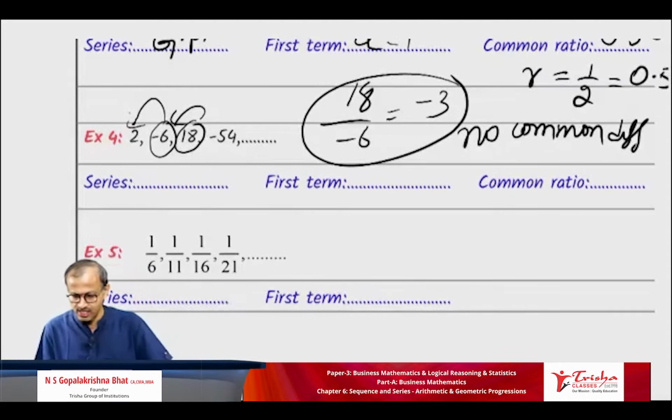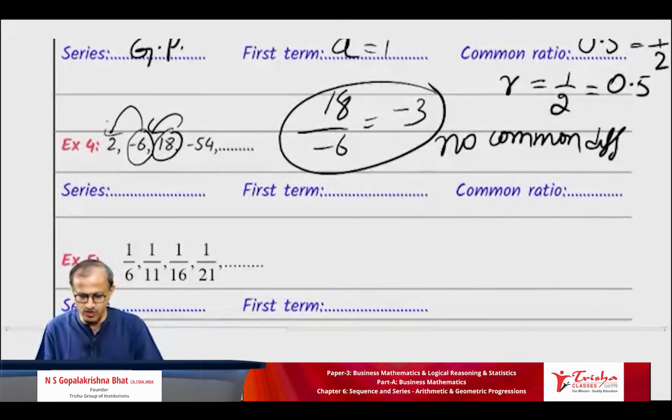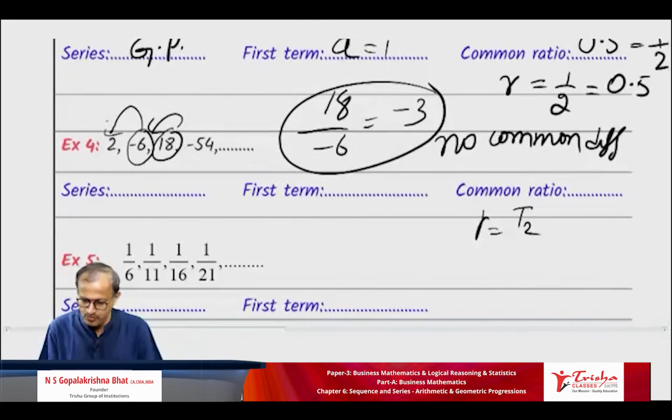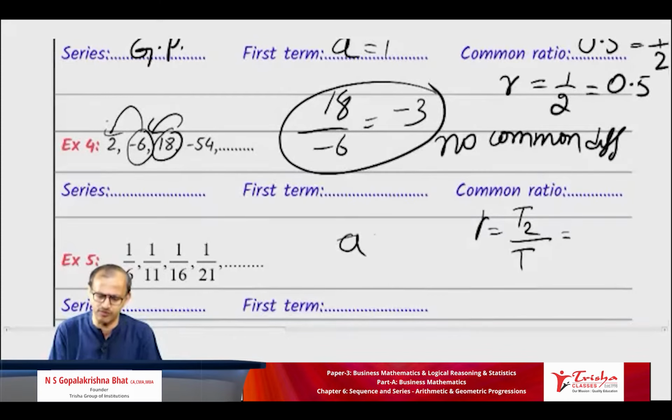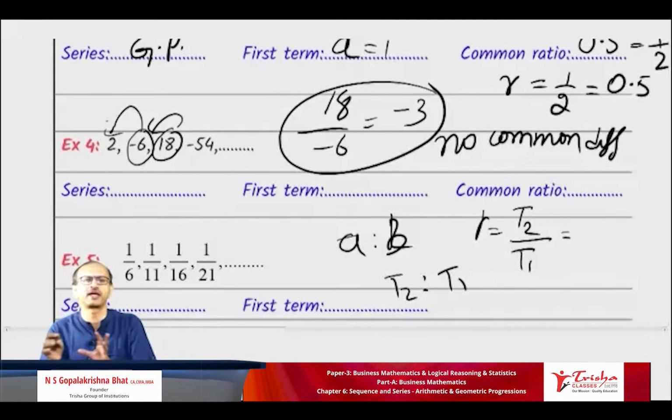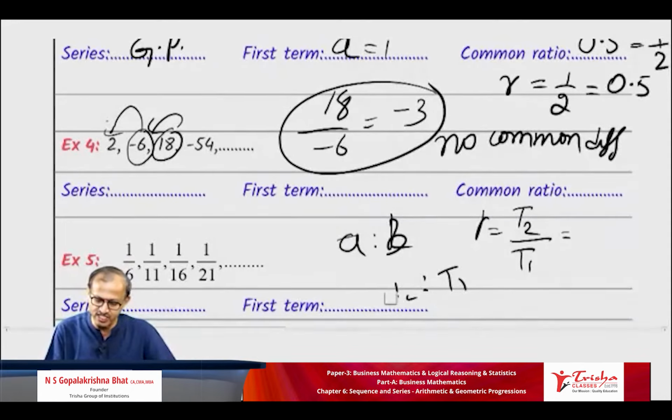So, tell me what is the common ratio? I'll write here r is equal to T2 by T1, not the difference, the ratio. Why is it called ratio? Anything A by B, you can write A is to B. Therefore T2 by T1, you can write T2 is to T1. That's why it is a ratio. A is to B, A by B. Fraction and ratio are just different names; both are the same in fact.